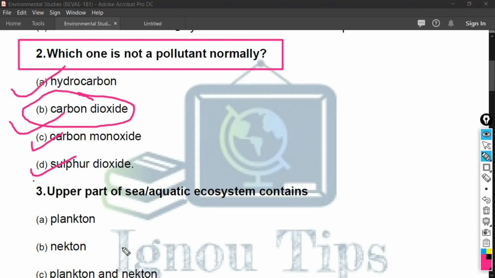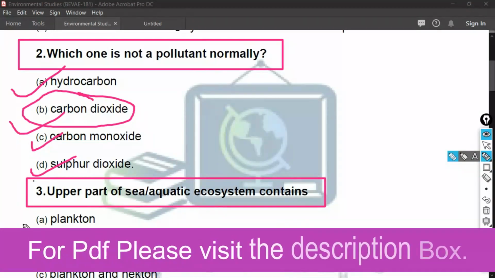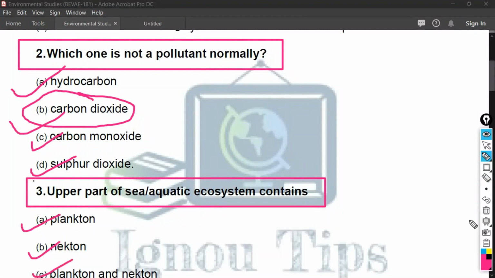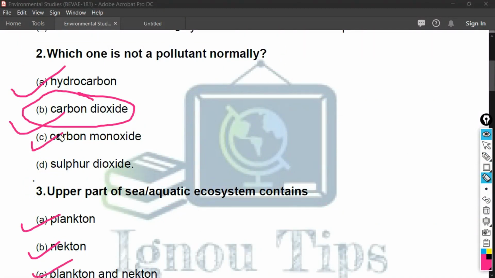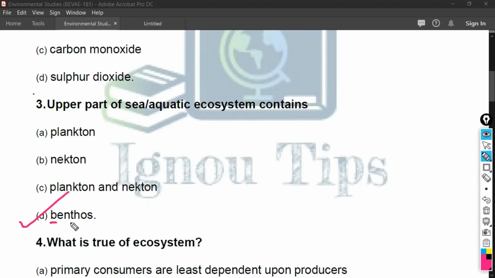Now let's proceed to the third question of our topic. The third question is: upper part of sea aquatic ecosystem contains. And the options are plankton, nekton, sea, plankton and nekton. I am just scrolling down to see the next option for this question. And the last option of this question is option number D, and that is benthos. Actually, the correct answer of this question is option number A, plankton. Upper part of sea aquatic ecosystem contains plankton.